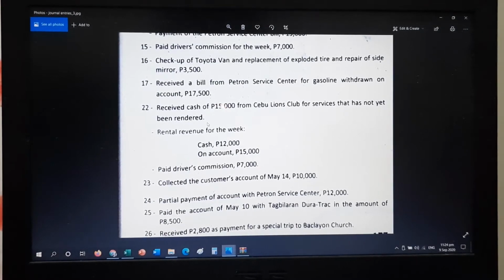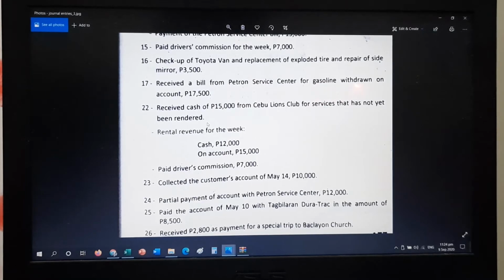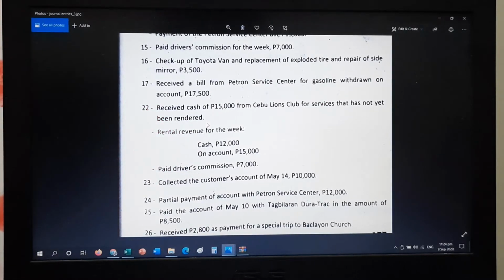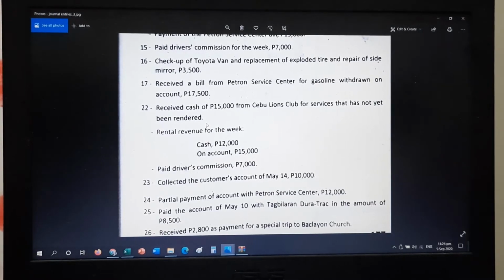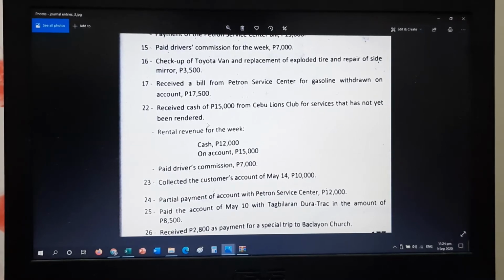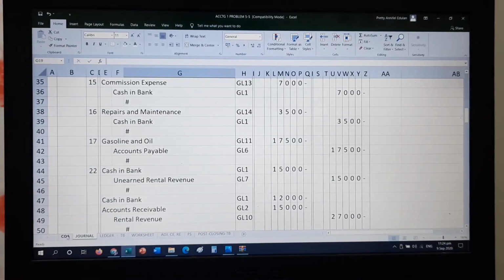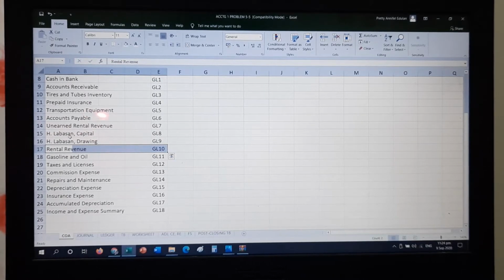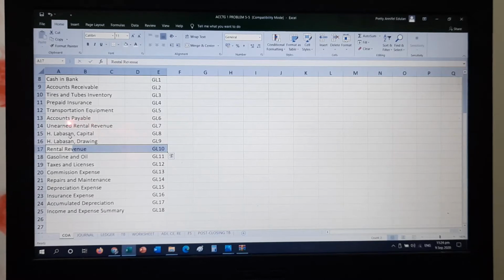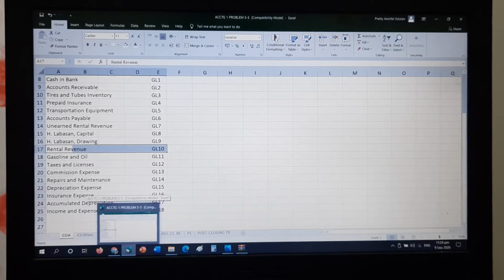Received cash of 15,000 from Cebu Lions Club for services that have not yet been rendered. So what happened is they paid us first, but we did not render services yet. So that is pre-collected income or unearned income. That is our liability. So look at our chart of accounts. What is the proper account title? So we have here unearned rental revenue. So it's a liability, so that is a credit. What we have received is cash in bank. So debit cash in bank, credit unearned rental income.